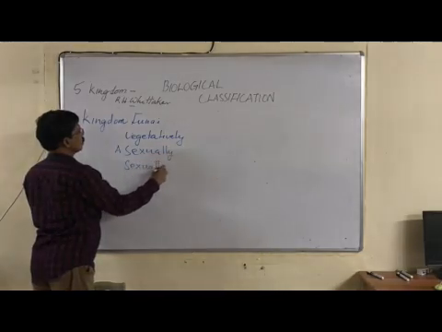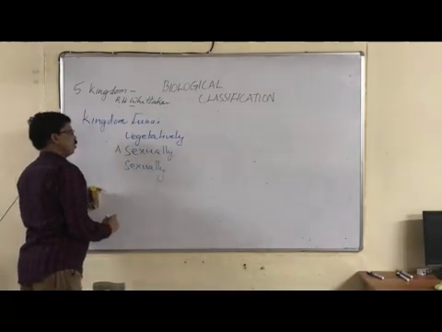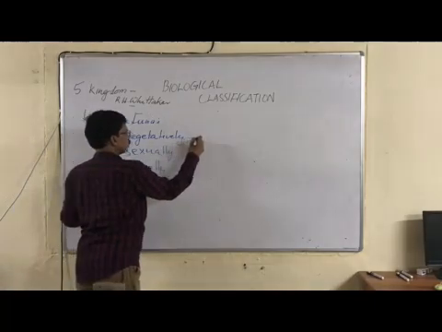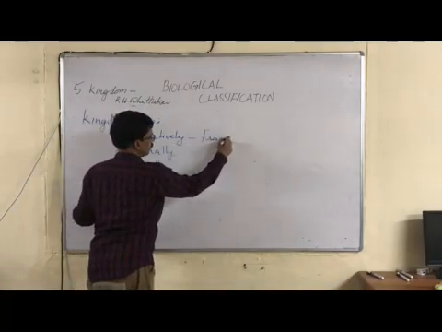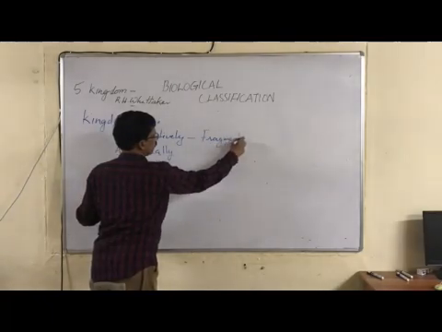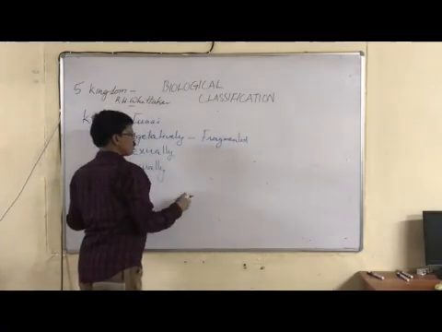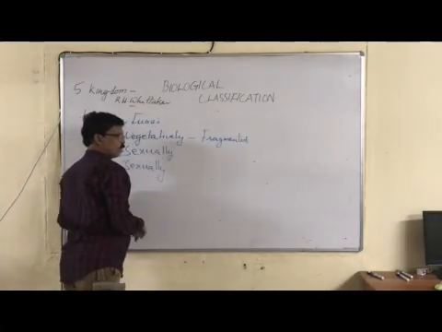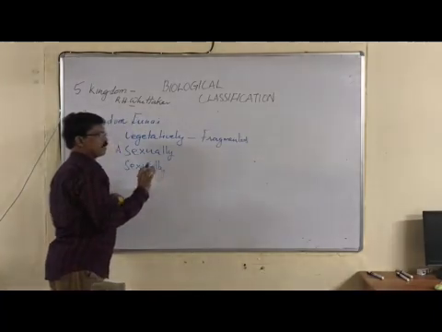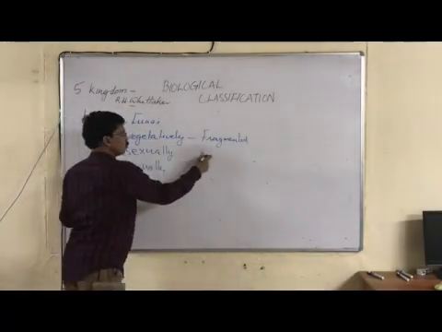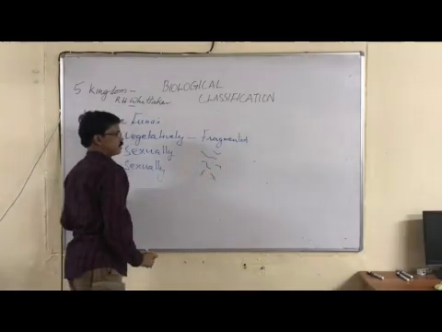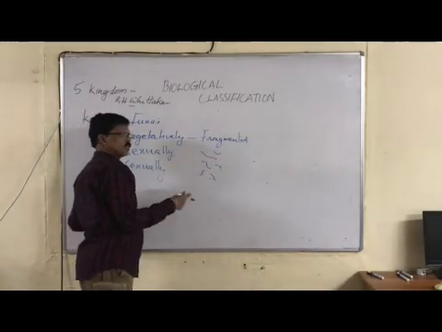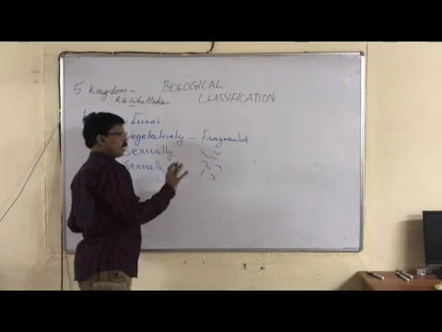There are three ways of reproduction. Usually vegetative reproduction is by fragmentation of the hyphae. Hyphae can be fragmented, broken down into simple pieces, and each piece of hyphae can grow into new. Suppose these are the small fragments. They can grow into mycelium, the total plant body with a lot of hyphae.